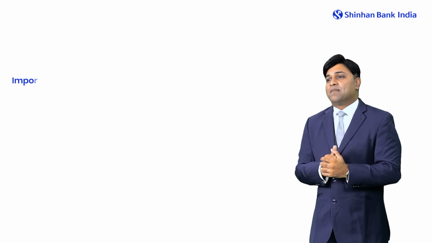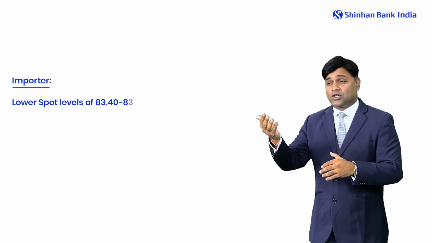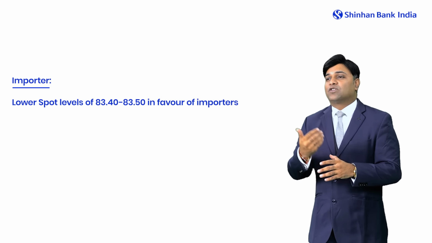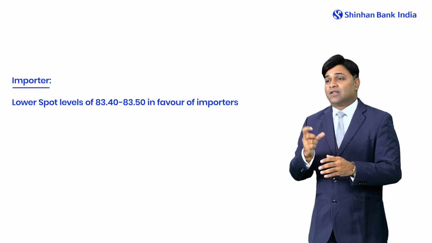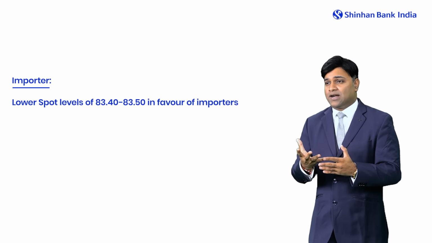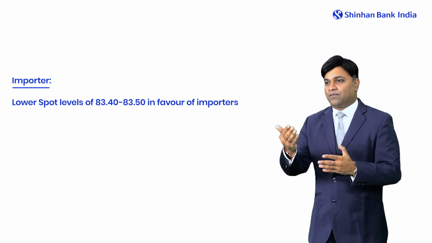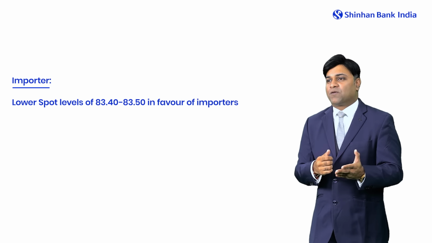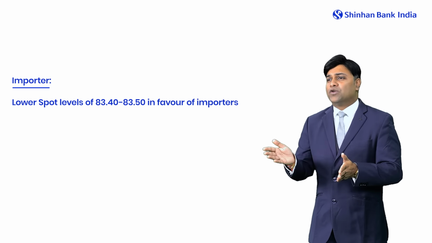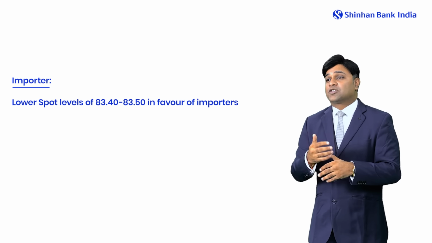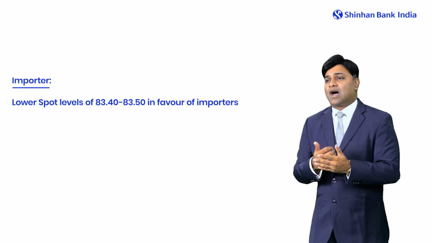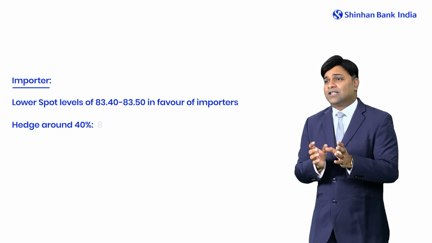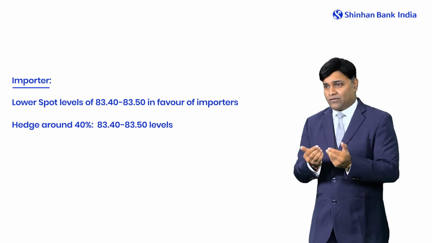Now, what do we suggest for an importer as well as an exporter? For an importer, we have seen a decent slowdown in the spot market, moving lower. This acts in favor of an importer, though on the other hand, because of the interest rate cut by the Fed, the interest rate differential between India and the US has widened. Thus, we have seen the forward premiums growing higher. The 1-year annualized forward premium has grown from 1.6% to nearly 2.4% now. But because the spot has moved lower, by almost 40 to 50 paisa, it acts in favor of the importer.